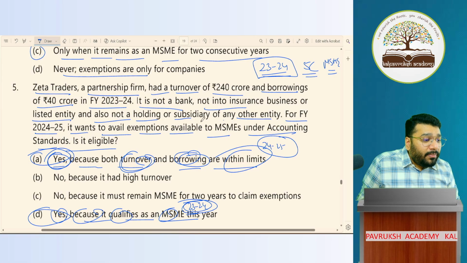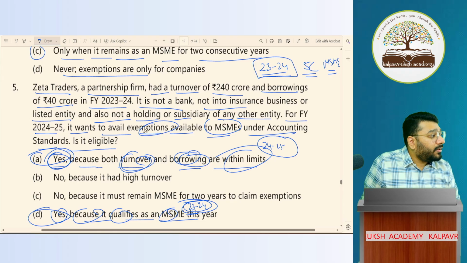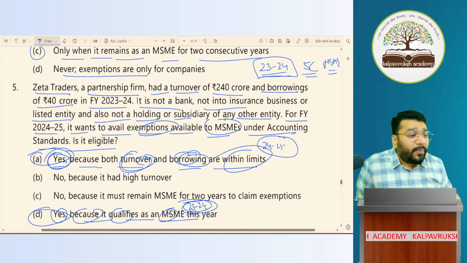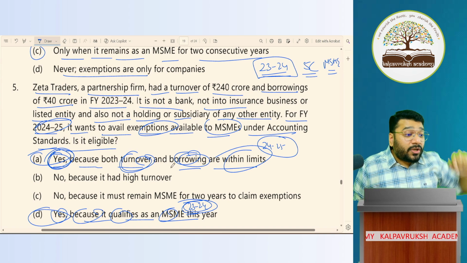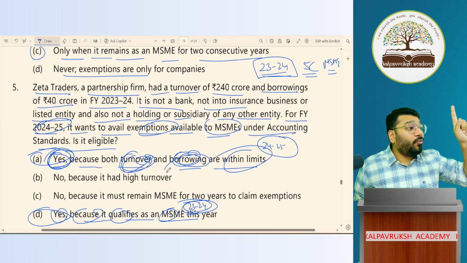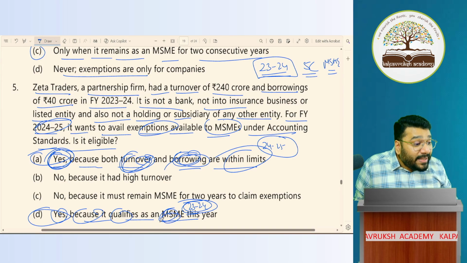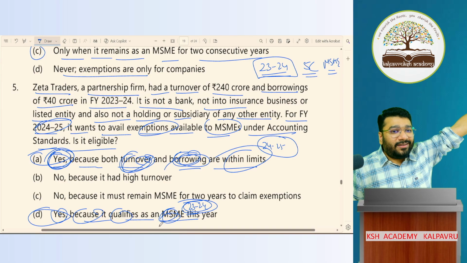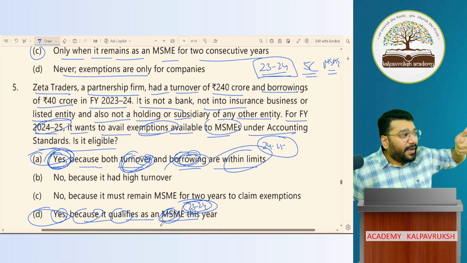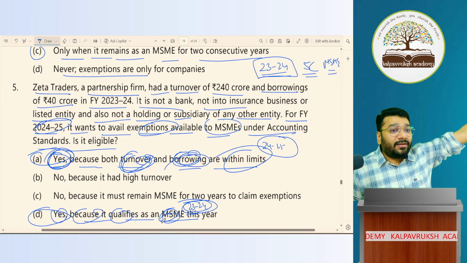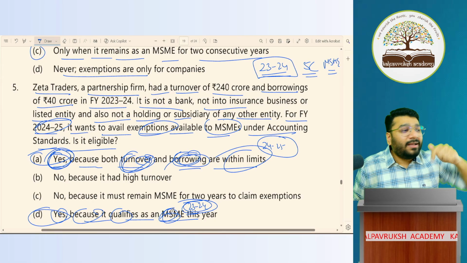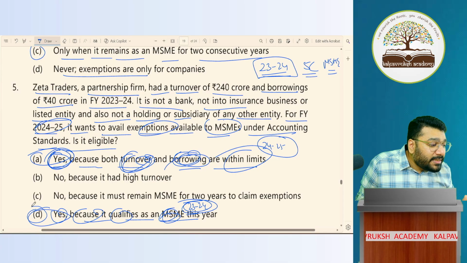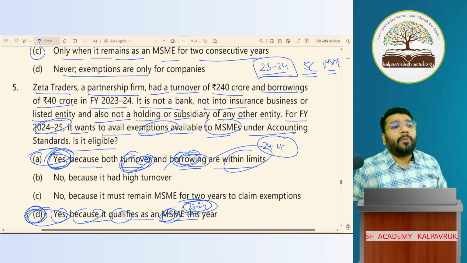So what are they asking? To become MSME with exemption, can I be MSME with exemption in 24-25? The answer is yes. Is the answer yes because of the 5 conditions being satisfied? No. It's because you were MSME with all exemption last year. So 5 conditions satisfied, plus I was MSME in the last year. Since both conditions are satisfied, I'm getting MSME with exemption in the current year. Hence the correct, appropriate answer is D.